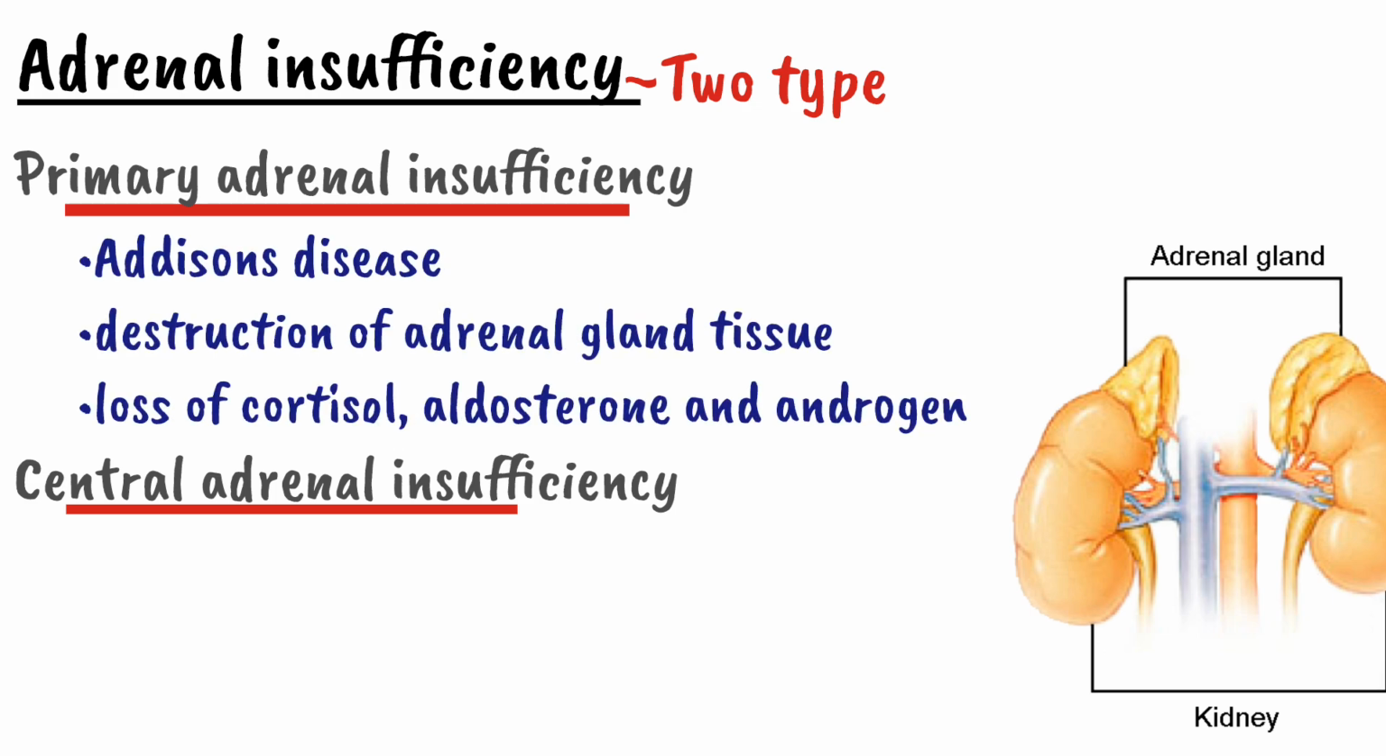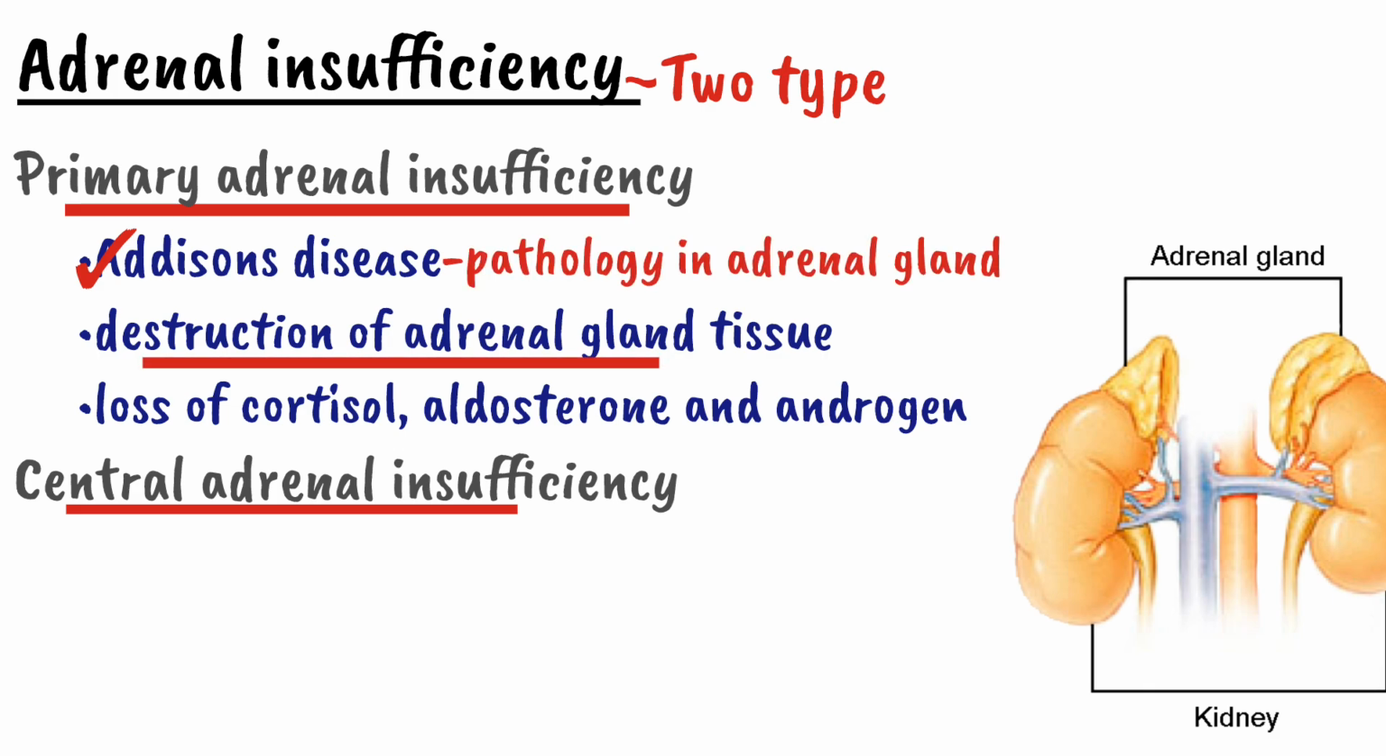Primary adrenal insufficiency is also called Addison disease. It means there is a pathology in the adrenal gland, a destruction of the adrenal gland, and it leads to adrenal insufficiency. In primary adrenal insufficiency, there is a loss of cortisol, aldosterone, and androgen. That means all three layers of the adrenal cortex are destroyed, so all three hormones produced by the adrenal cortex will be deficient.